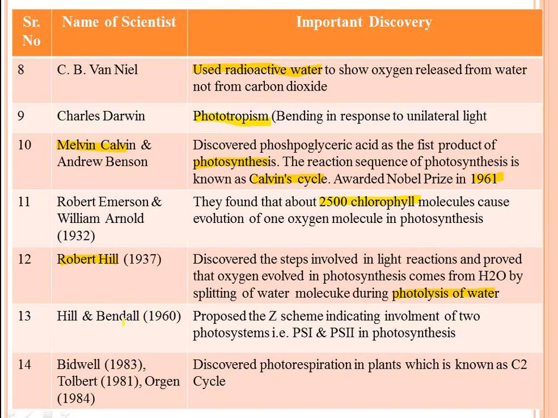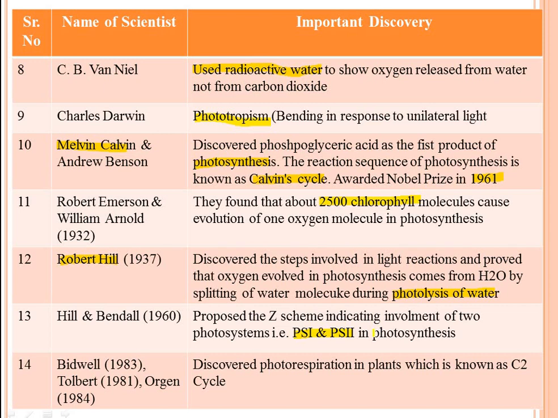Then Hill and Bendall in 1960 proposed the Z scheme indicating involvement of two photosystems, photosystem 1 and photosystem 2, in photosynthesis. Actually, these photosystems are part of cyclic as well as non-cyclic photophosphorylations, and these photosystems have some pigments.